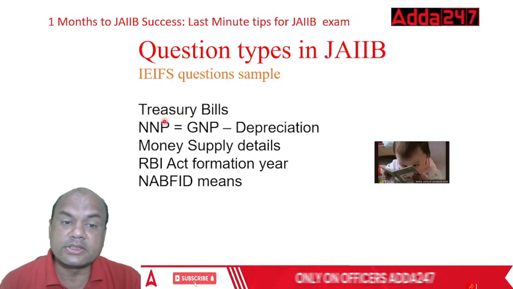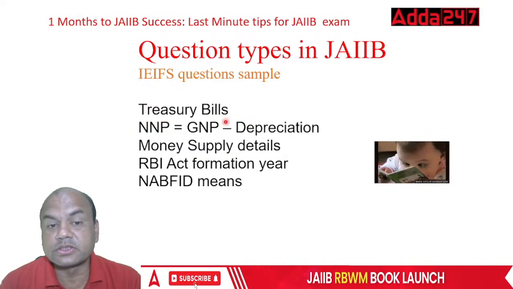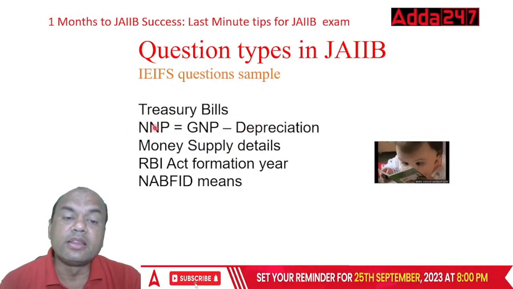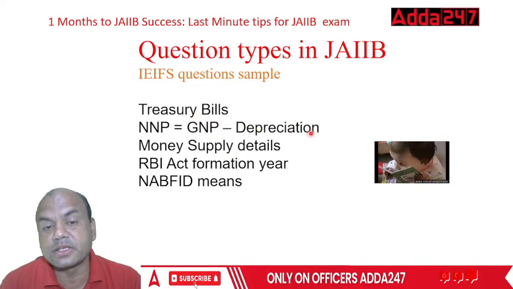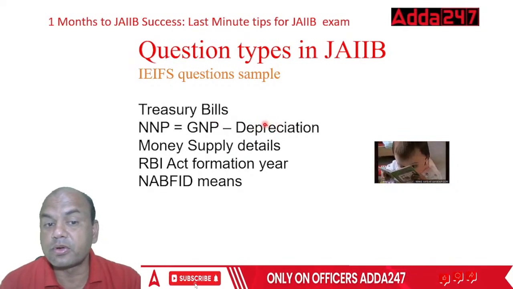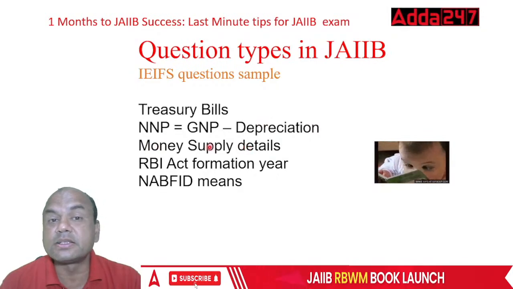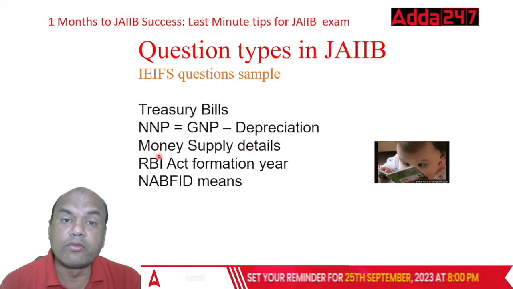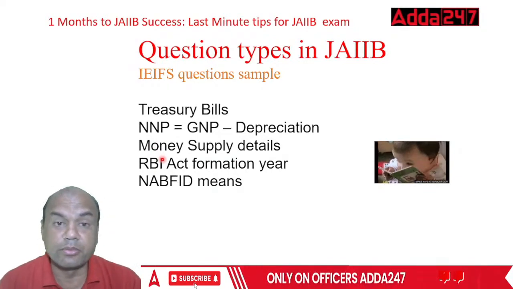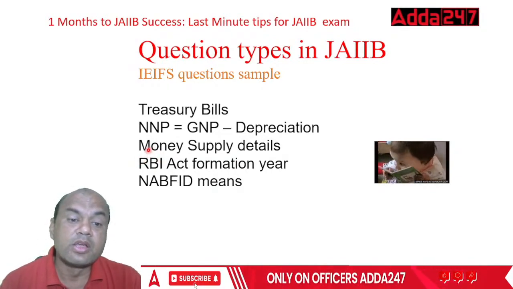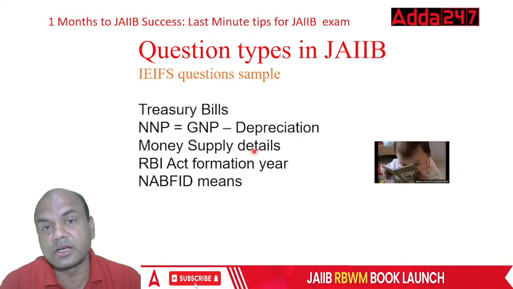The next was on NNP, net national product. This definition or this equation was asked. Net national product equals gross national product minus depreciation. That is net national product. Then money supply details. Money supply means what? Here it comes M1, M2, M3, M4 and even M0. Some books consider M0 also. So all these money supplies, 5 money supplies, you need to understand.